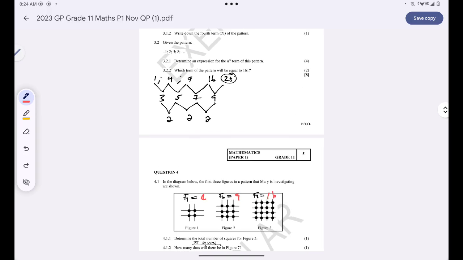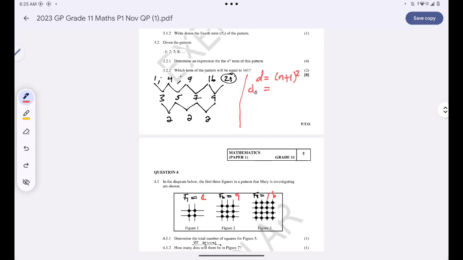Together: figure 1 has 4, figure 2 has 9, figure 3 has 16. So for me, the general term for dots is simply n plus 1, all squared.